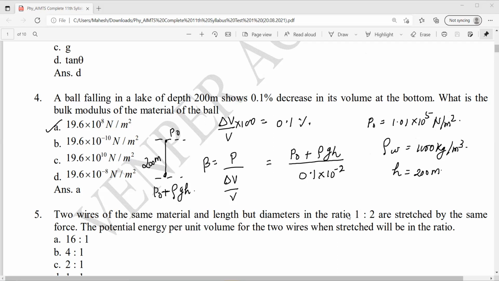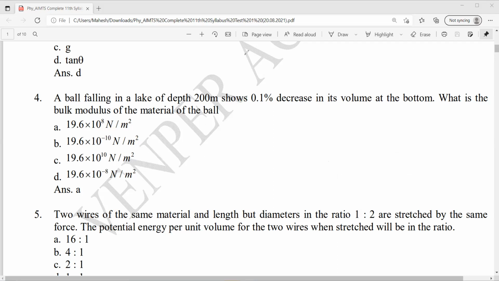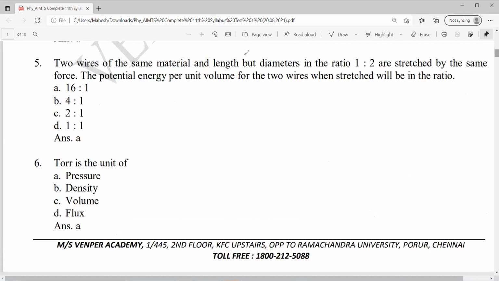Coming to the fifth question. Two wires of same material and length, but diameters in the ratio 1:2 are stretched by same force.